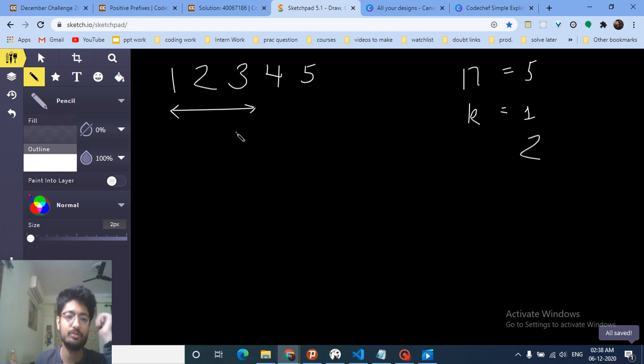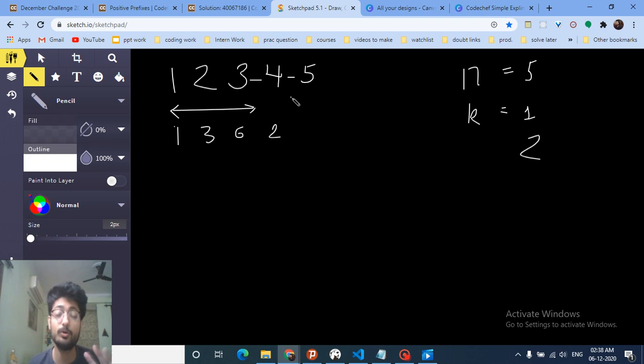If we make k equal to 3, that is, we take the first three elements, make them positive, and make all of the rest of the numbers negative, then the first prefix is positive, which is 1, the second prefix is 3, the third prefix is 6, all of them positive. The next prefix is 6 minus 2, which is 4, also positive. We only want k equal to 3, meaning only 3 positive prefixes, but now we have 4 positive prefixes, so this is wrong.